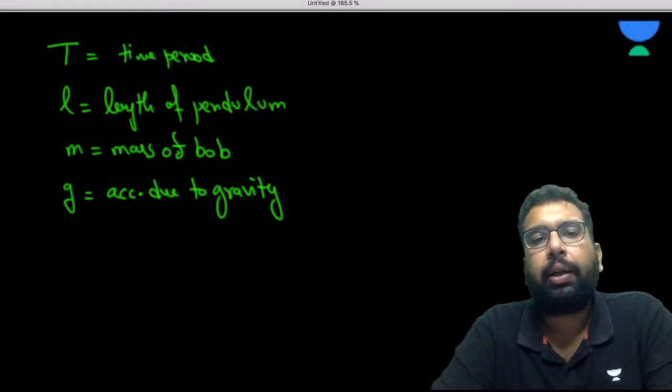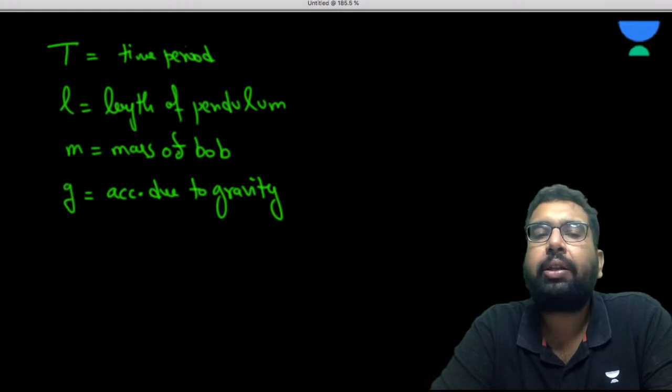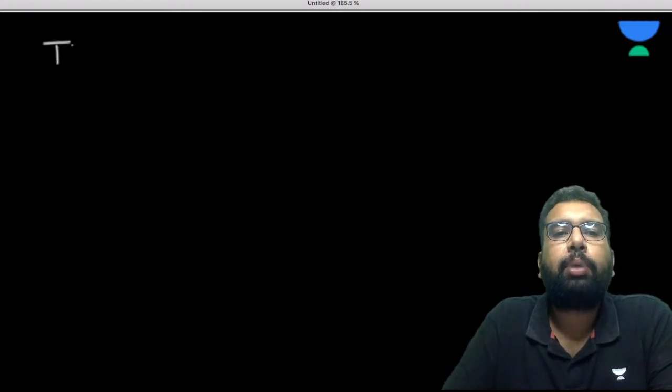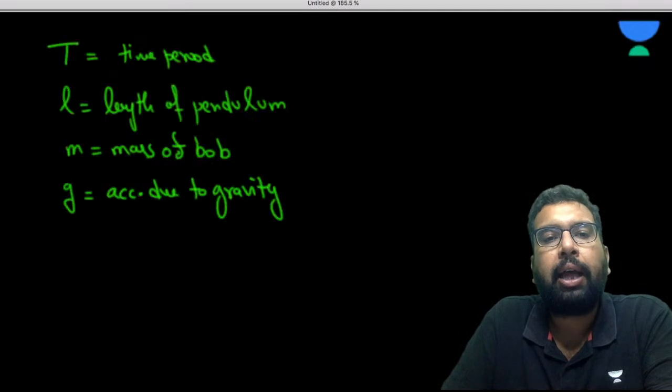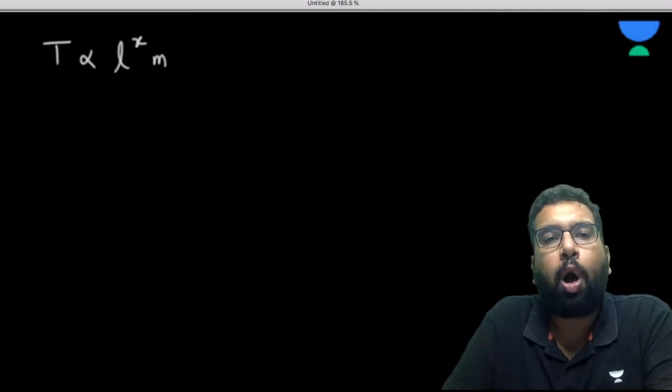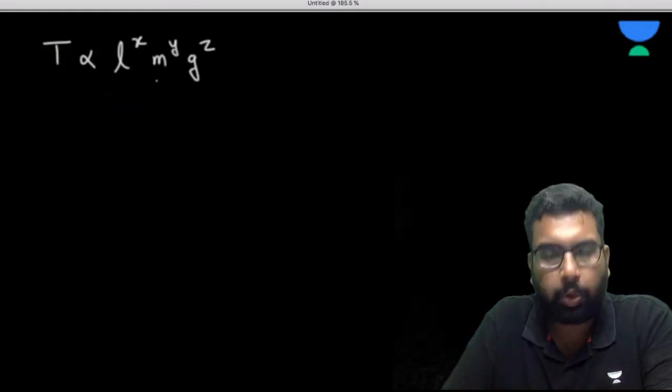We say time period, three things are involved: length of pendulum, mass, and g. So can I write it like this? T would be depending on the length of the pendulum, let's call it to the power x, mass of the bob to the power y, then g to the power z. Do you agree to it?